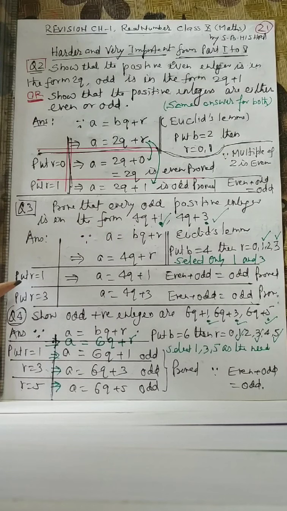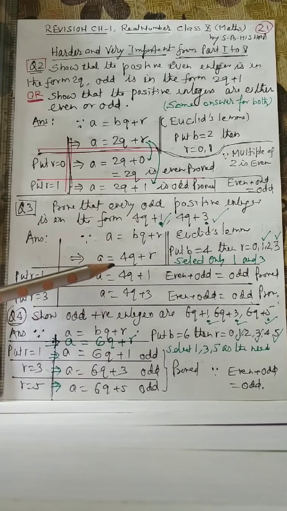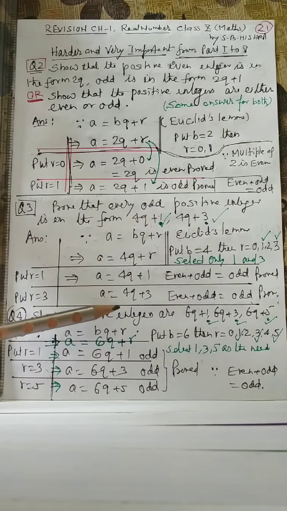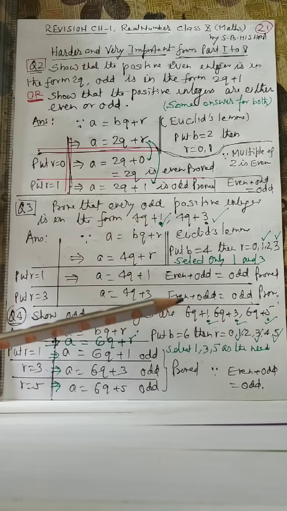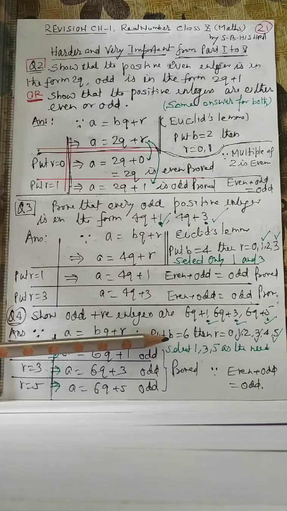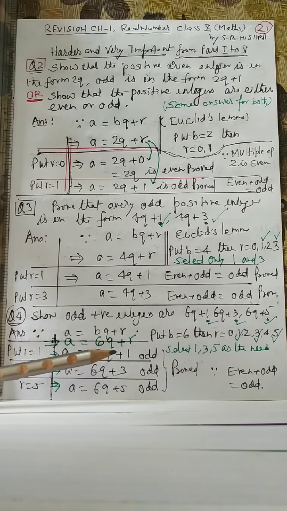So if r is 1, then 4q plus 1. If r is 3, 4q plus 3. Both are answered. Even plus odd is odd, so both are answered with reason. You must write the reason, why even, why odd. Again, show that positive integers are of the form 6q plus 1, 6q plus 3, 6q plus 5. Again Euclid division lemma, a is equal to bq plus r. 6 is the requirement, so put b is equal to 6. So a is equal to 6q plus r.